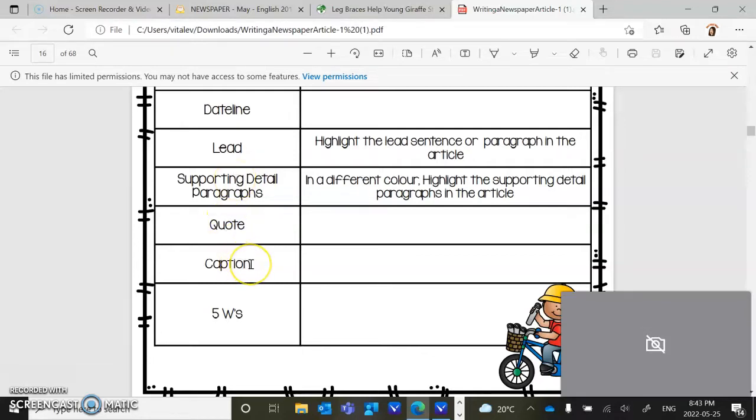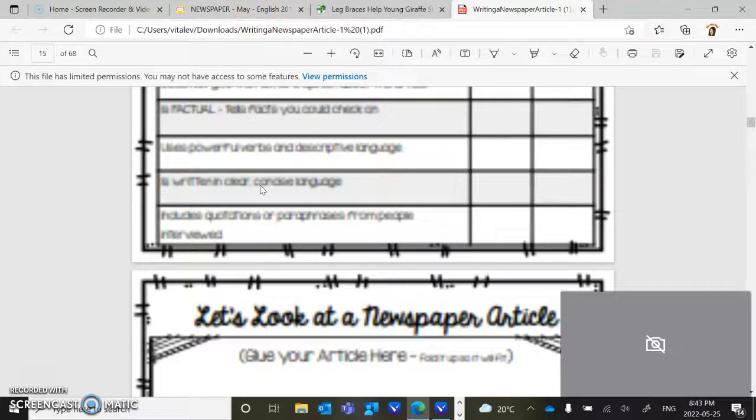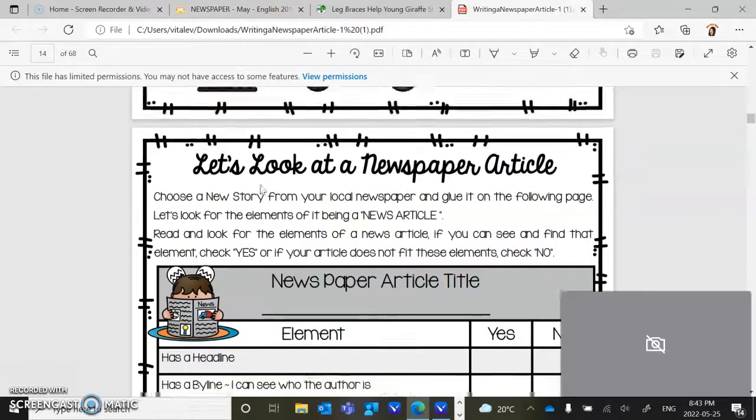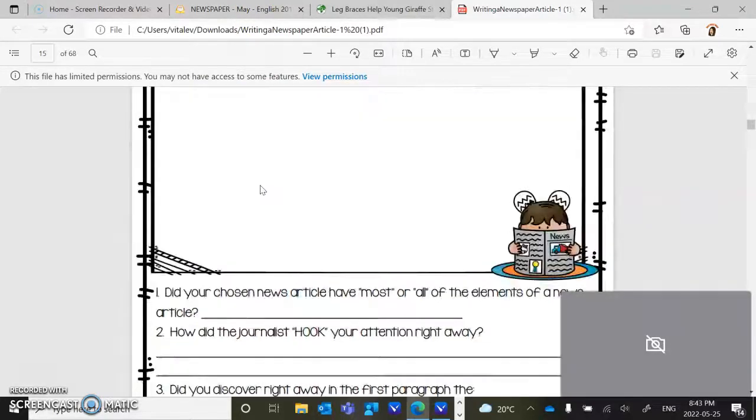Boys and girls, a caption means the names that are used in the article. Okay? So those are the 3 pages that you have to do for your newspaper activity. This one and this one have to do with the moon article.